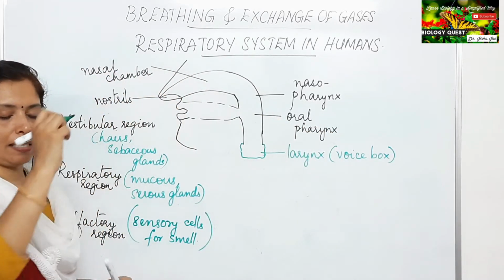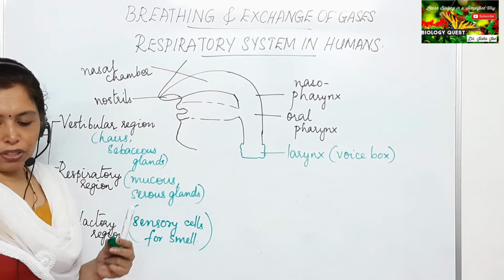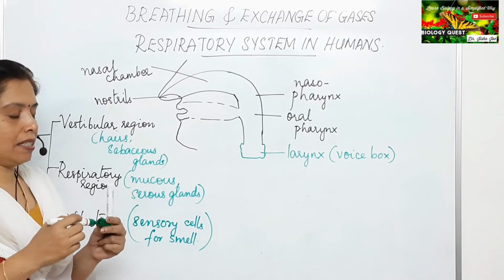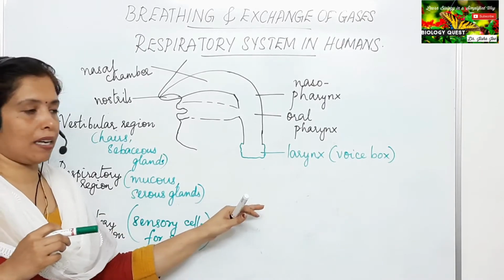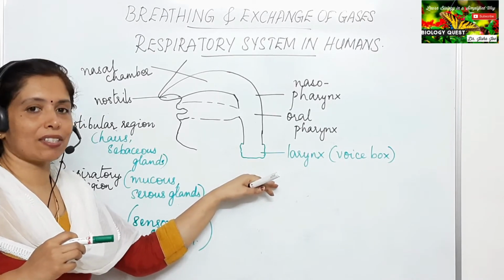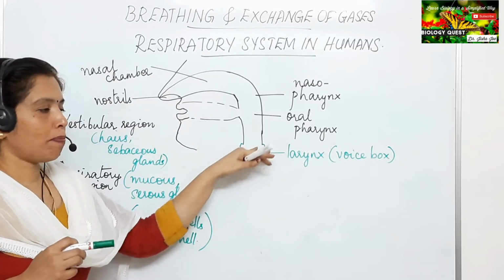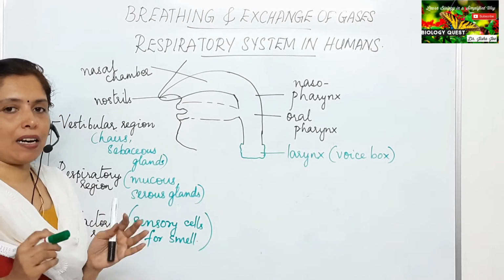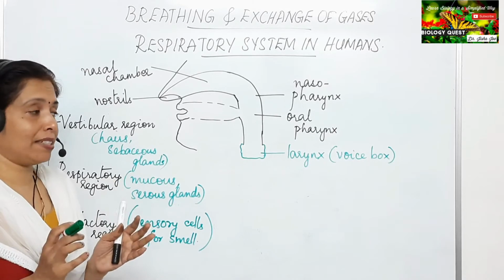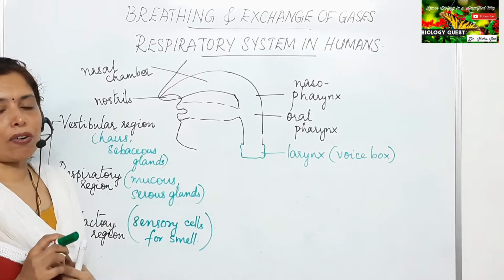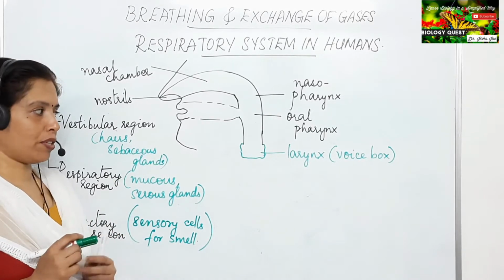It is an enlarged region seen just above the trachea. Just below the larynx is the trachea. At the top of the trachea, you can see an enlarged portion which is cartilaginous in nature, and it is called the larynx or the voice box.